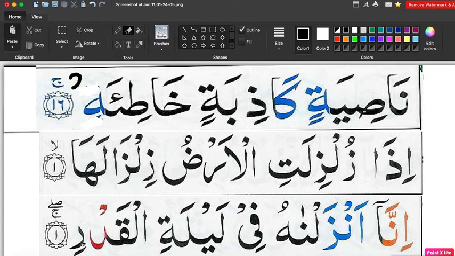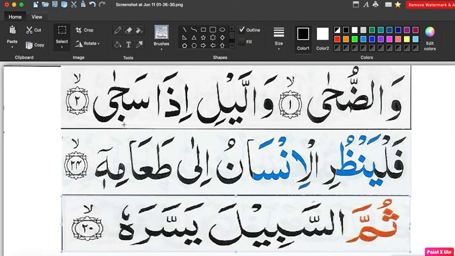This sound of ra you have to pronounce because the second last letter is connecting with qaf. So you cannot change this sign into sukoon. From khati'atin it becomes khati'a. Zilzalaha is not going to change. And qadr is not going to change either, because the second last letter has sukoon and is already connected with the back letter. You cannot connect the second last letter with the last letter.